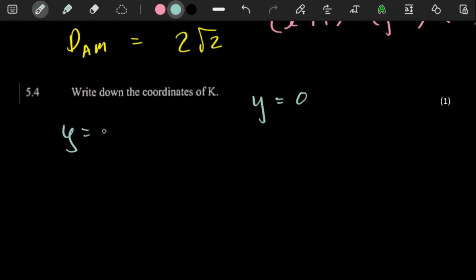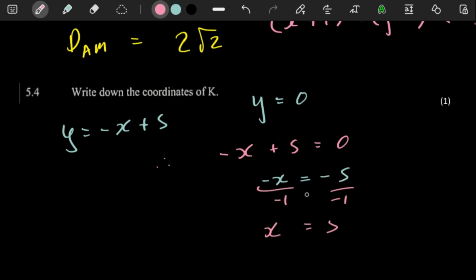The other one, negative x plus 5. So remember these two meet at a certain point. So here I'm going to say, therefore, let's just make them equal to each other. So getting x here, you can clearly see x can just move the 5 over and divide both sides by a negative.